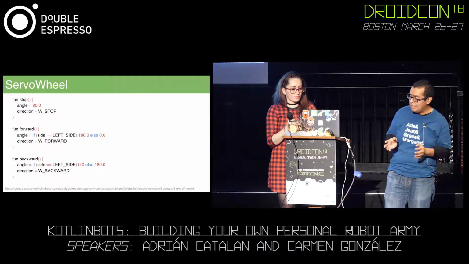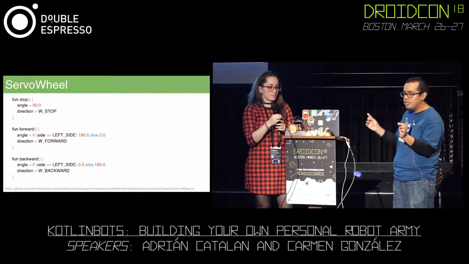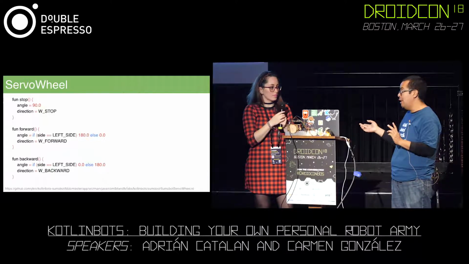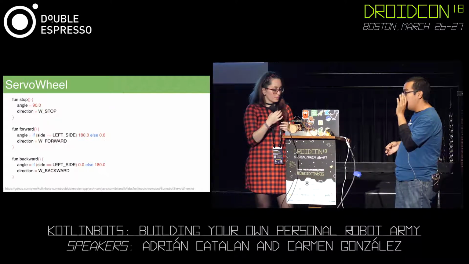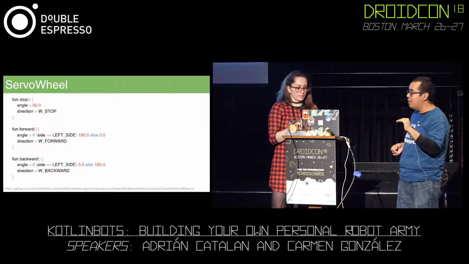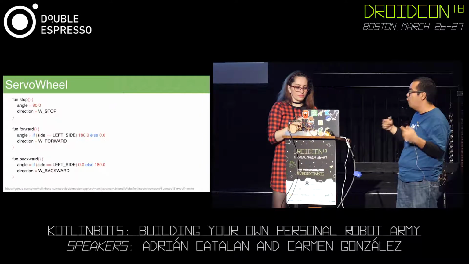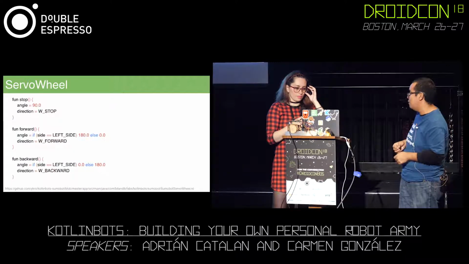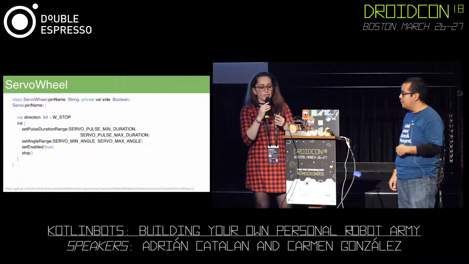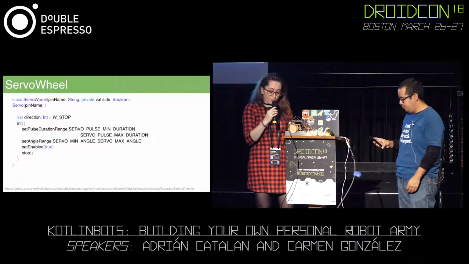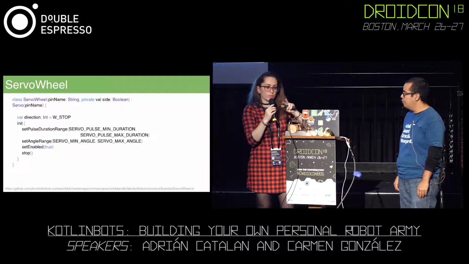So in order to build this, we need a special kind of motor called a continuous rotation servo. Instead of a range between 0 and 180 degrees for the angle, it just keeps rotating. If we want to stop the movement, we set a 90-degree angle. Otherwise, we can set 0 or 180 degrees in order to move forward or backward. So that's why we have this configuration right here.